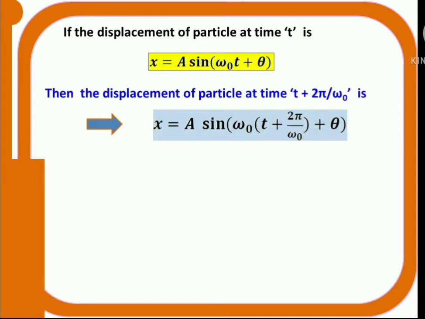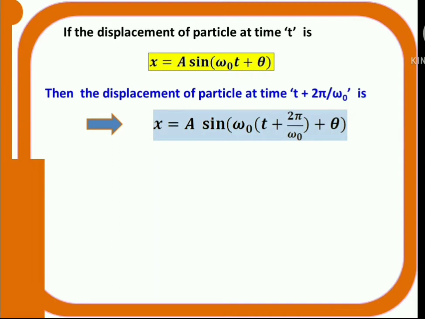That means I have to get the same answer here, right? Let us check. So the displacement after the time interval t plus 2π/ω₀: x is equal to displacement. What is the displacement formula? x = a sin ω₀t. What is t here? t plus 2π/ω₀, right?